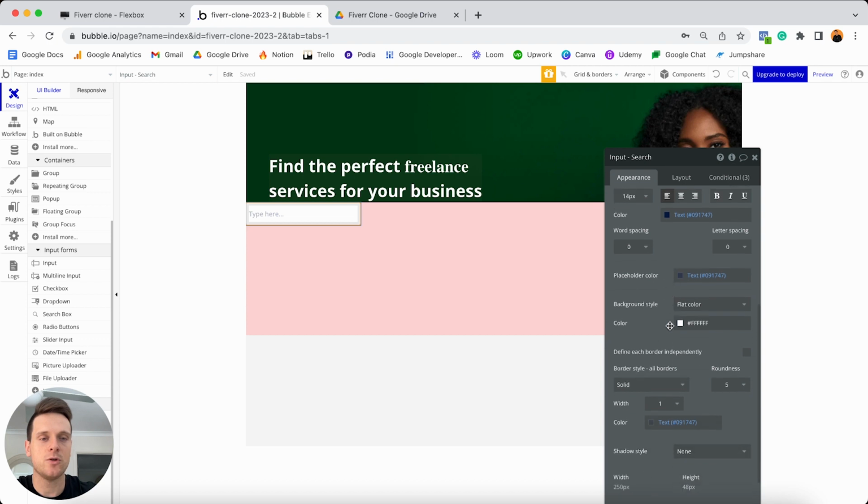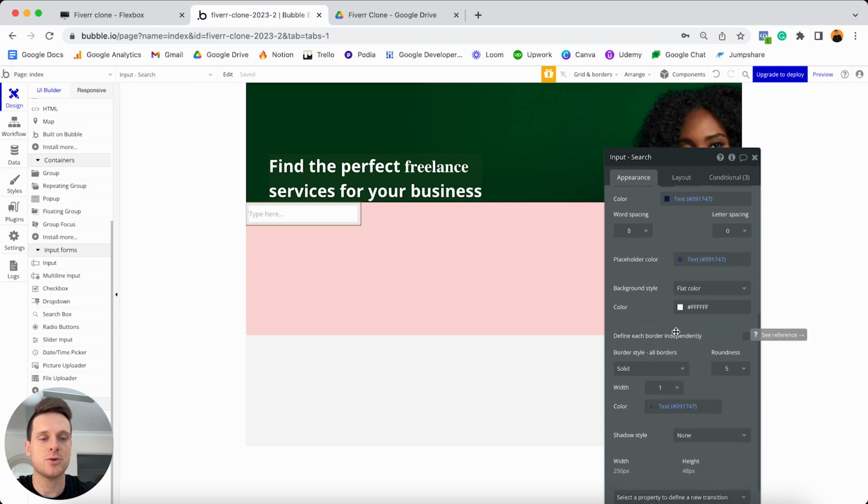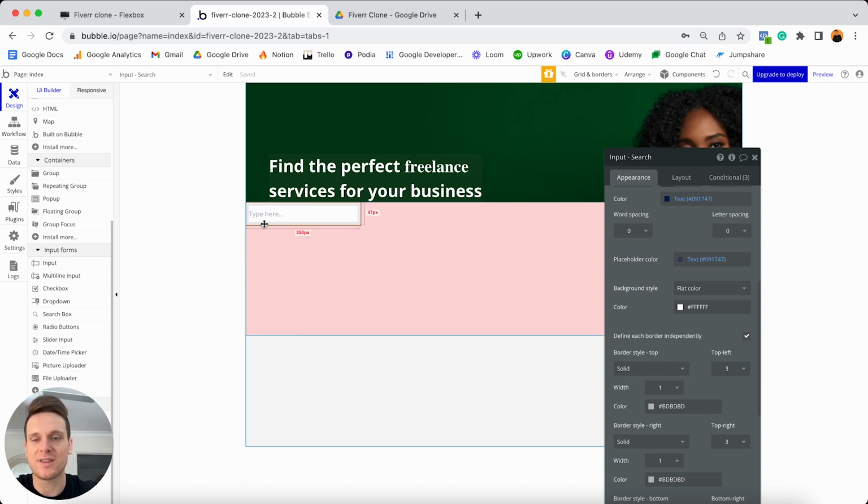So if I scroll on down within my appearance tab, you'll see this option next to your borders here, which is known as the roundness of all your borders. And so right now it's set as a 5. Which is quite fine, but what I want to do is just tick this option to define each border independently, which just means that now I can choose the roundness of each individual border within this input field.